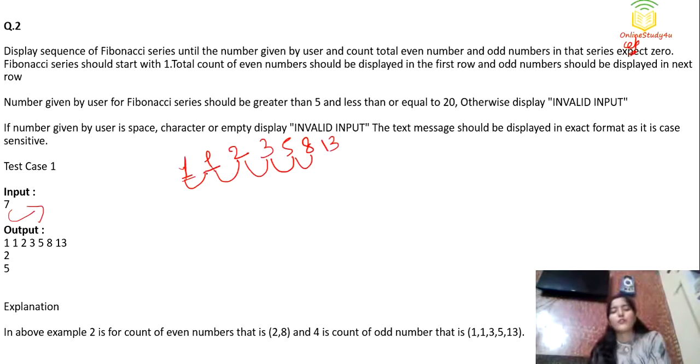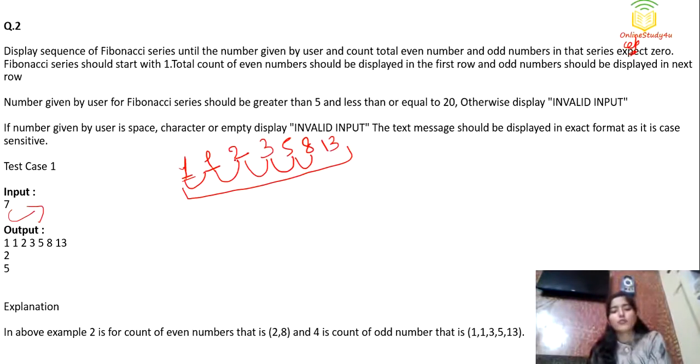Next element is also 1, and then we are adding the elements in adjacent pairs and getting the next element in the series. Okay, so this is how the Fibonacci series works. First you have to print this series up to the number the user has given, and next you have to count the total even numbers and total odd numbers.